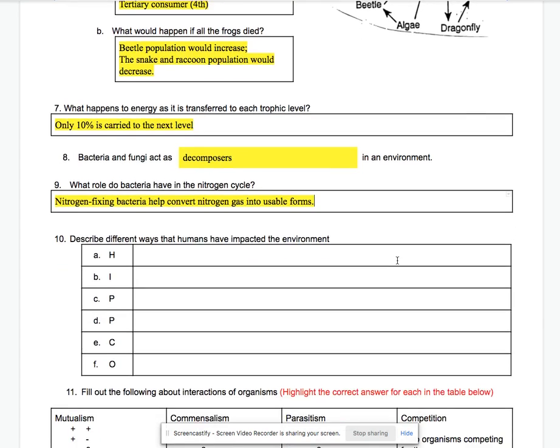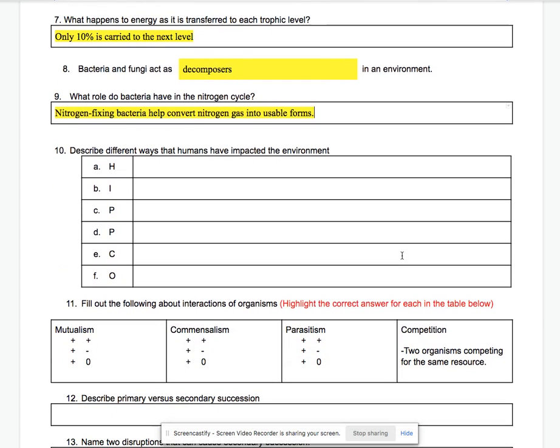Number 10, describe different ways that humans have impacted the environment. When we describe these ways, we often use the acronym HIPCO, and that stands for H is habitat destruction. Again, humans like houses. We love to build houses so we can have a place to live.